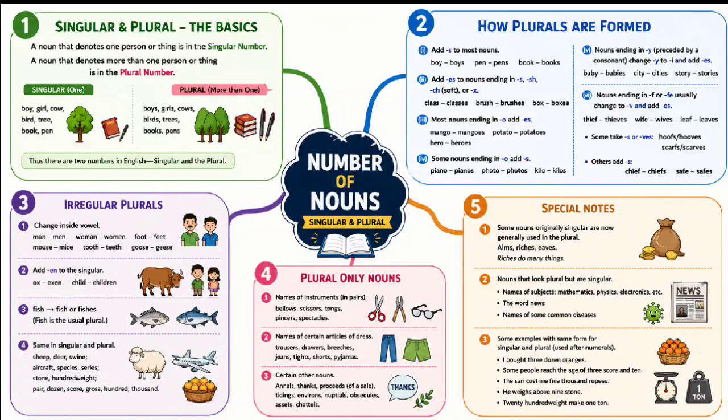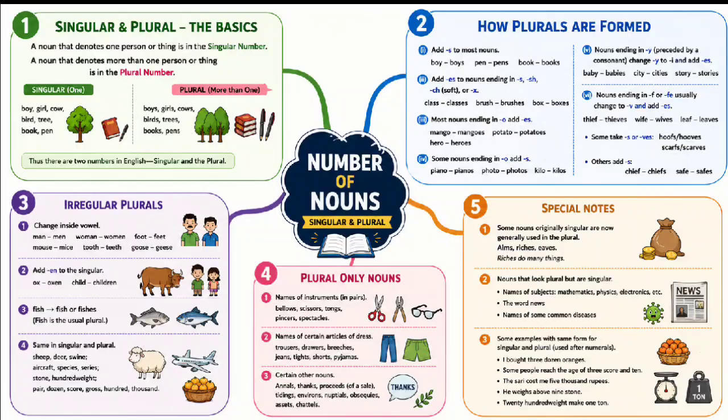watch, watches; branch, branches; box, boxes. Third, most nouns ending in o also form the plural by adding es to the singular, as buffalo, buffaloes; mango, mangoes; hero, heroes; potato, potatoes; cargo, cargoes; echo, echoes; negro, negroes; volcano, volcanoes.